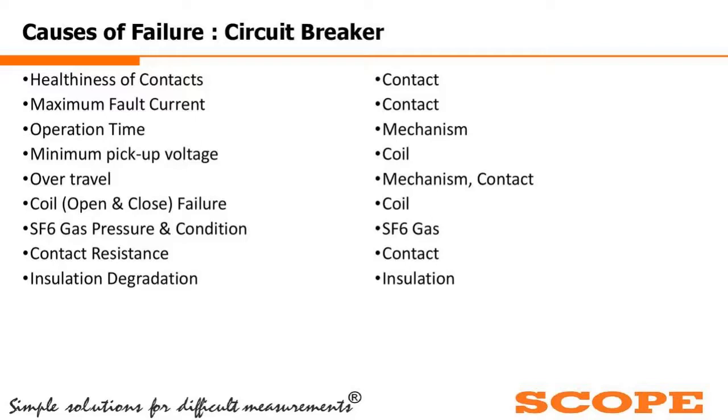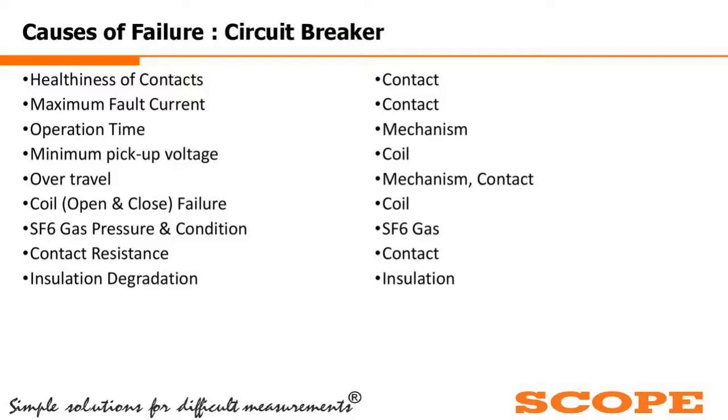So the healthiness of the contact: if the maximum fault current is too high, it will obviously damage the contact itself. If the operation time is not proper, if the breaker is not giving the proper closing time or proper tripping time, then it is a failure of the mechanism.